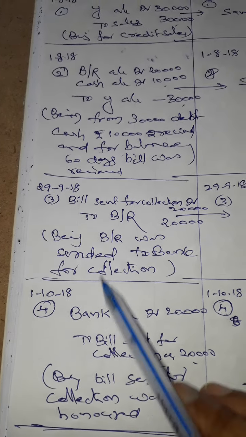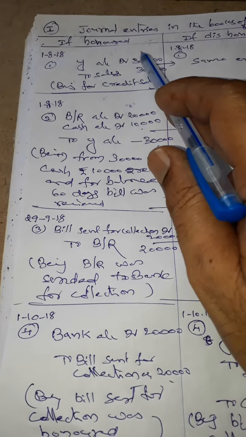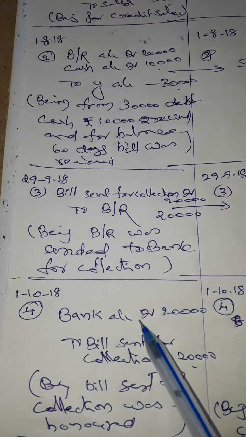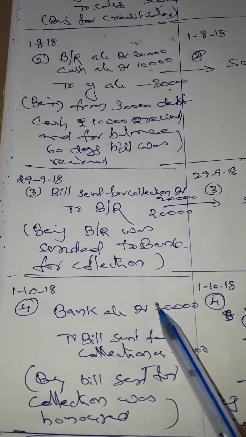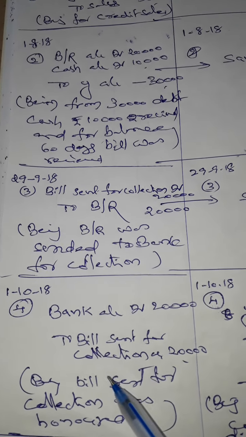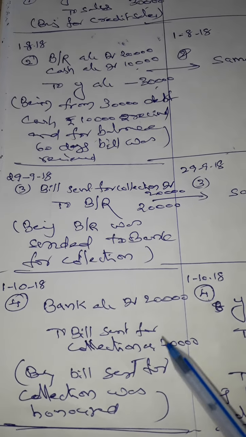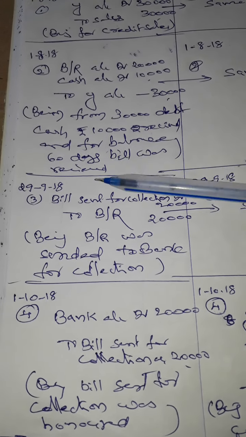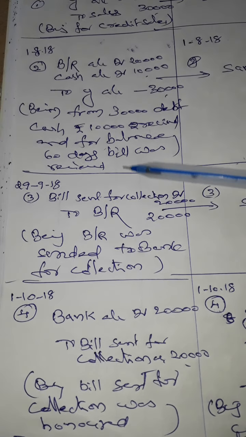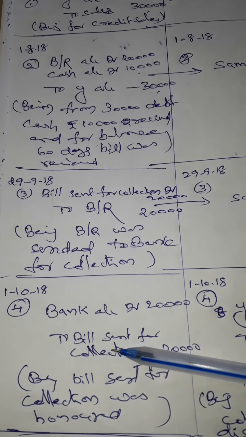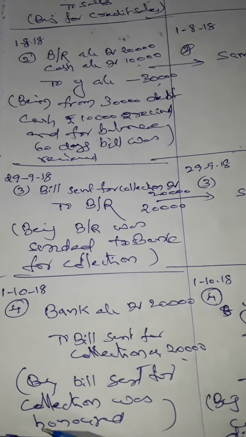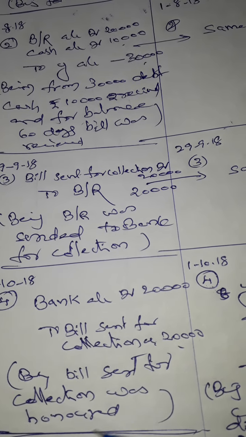On October 1st, the bill is honored. Honored means encashed, so the cash will come. Debit the bank account, as the banker will collect the cash. Debit the bank account, as we are receiving on this bill sent for collection. For the cancellation, credit the bill sent for collection account. At the time of bill sent for collection we debited it. When it was encashed, for the cancellation, again credit the bill sent for collection account, debit the bank account. Being bill sent for collection was honored.